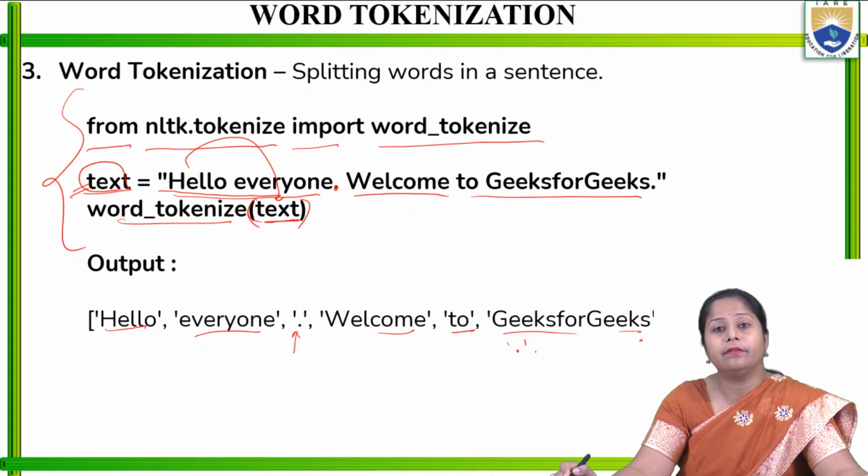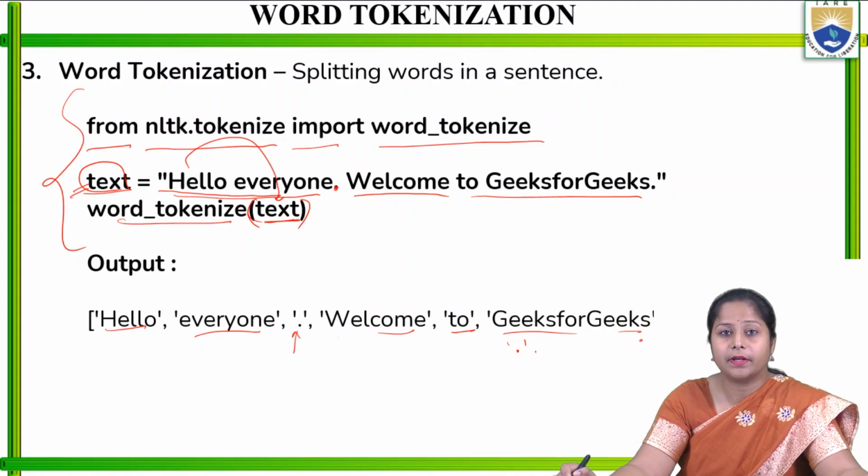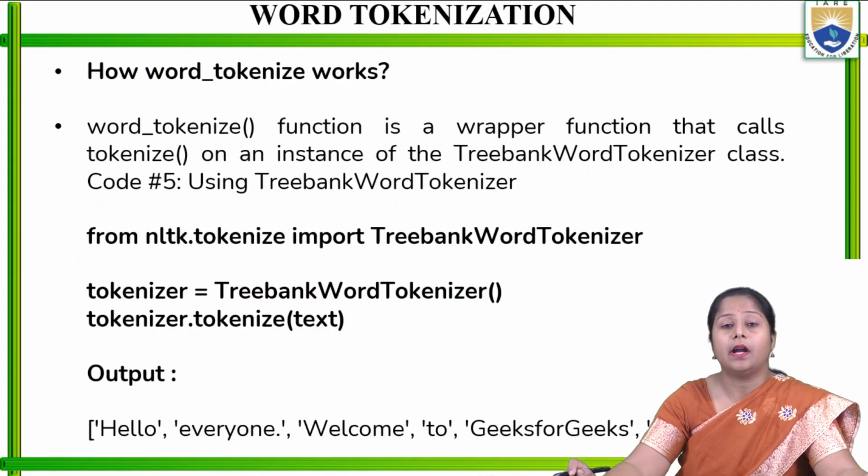So like that, whatever is there in the sentence, along with the stop words, it is going to give us as tokens with the help of the word_tokenize method. So how does this word_tokenize actually work? The word_tokenize function is a wrapper function that calls the tokenize function on an instance of the Treebank word tokenizer class. There we have seen the different tokenizer classes, the PunktSentenceTokenizer and TreebankWordTokenizer. So word_tokenize uses the TreebankWordTokenizer.